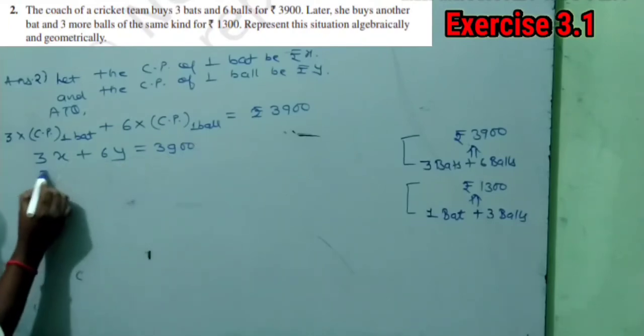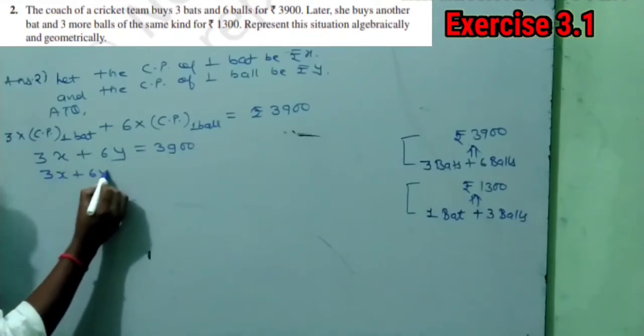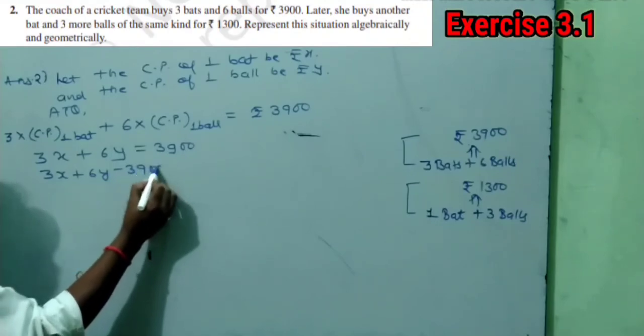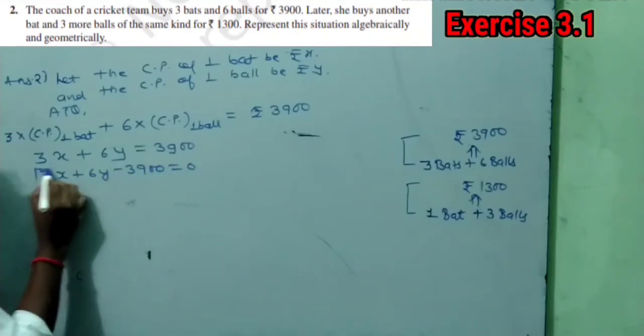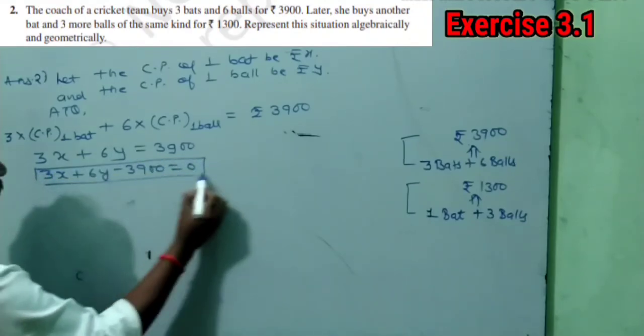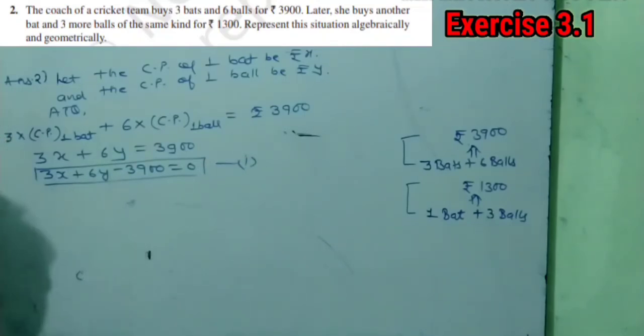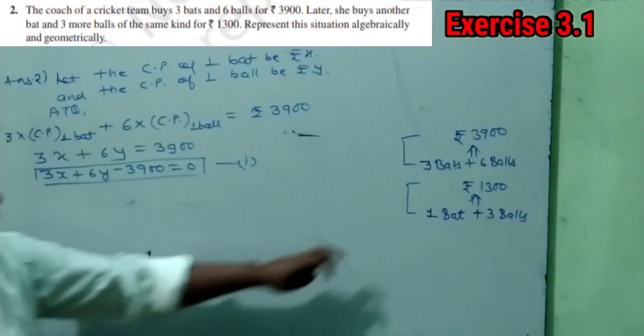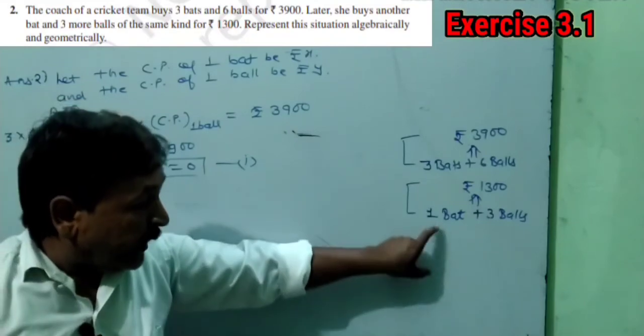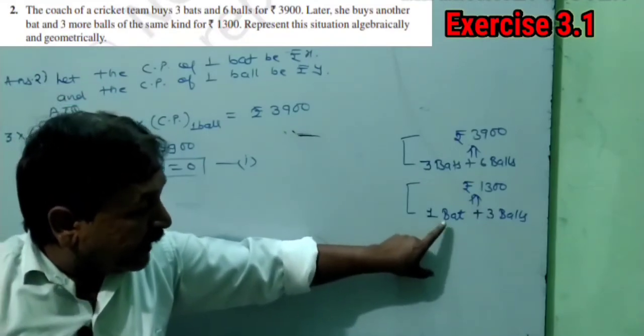Bring everything on the same side. 3x plus 6y minus 3900 is equals to 0. This is our needed first equation. Okay, in the same way you have to make the second equation also. Here he had taken one bat, right?